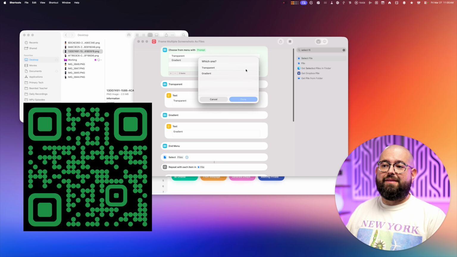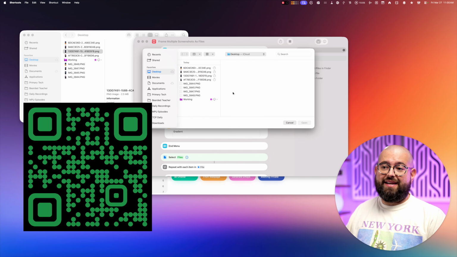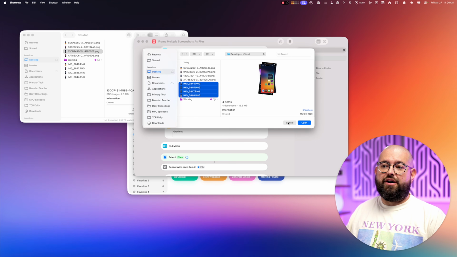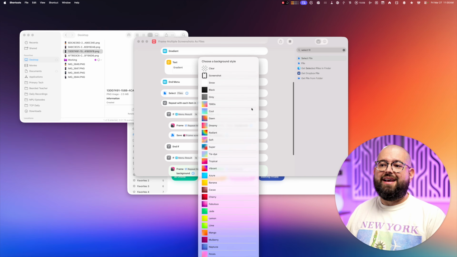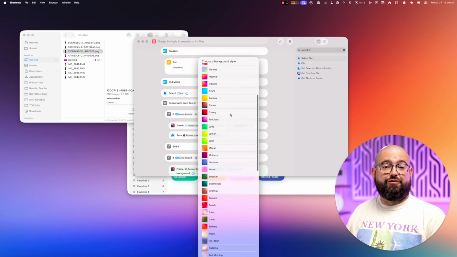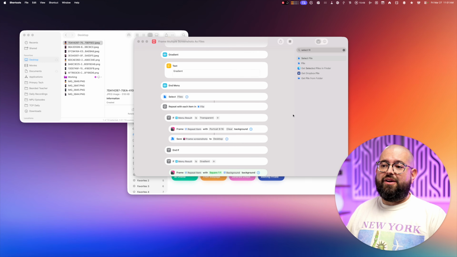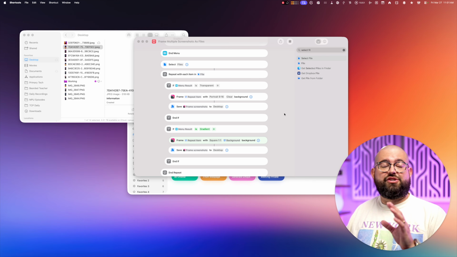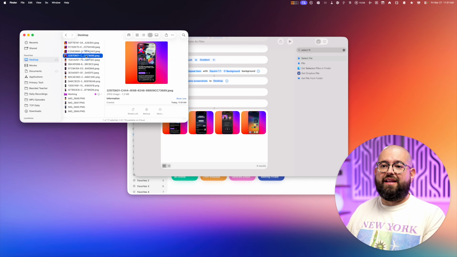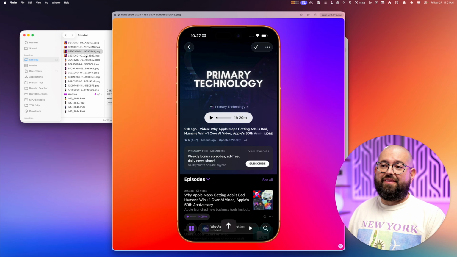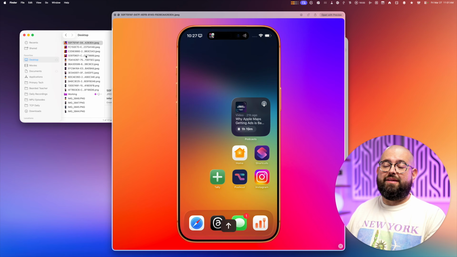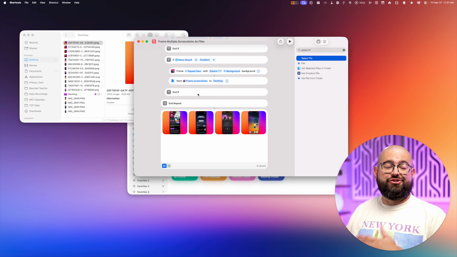You can also run the same shortcut and instead choose gradient. And this time, when you select those unframed images or screenshots, you can actually choose what gradient from Shareshot you want to use. For this one, I'll choose the vibrant gradient. When I click that, it's going to make each one a square image, put that gradient behind the framed screenshot, and now I have these nice looking screenshots with the gradient behind it. So with one shortcut, you can get transparent or gradient backgrounds on your screenshots.